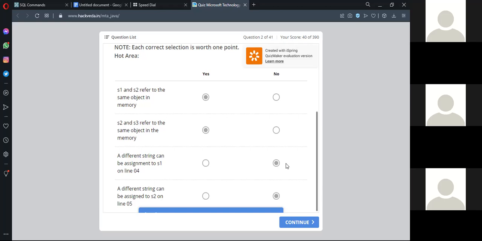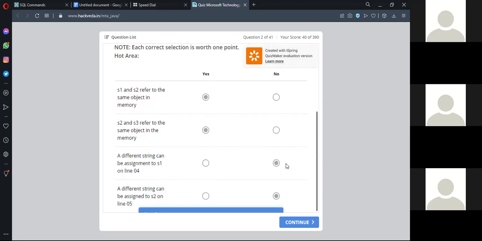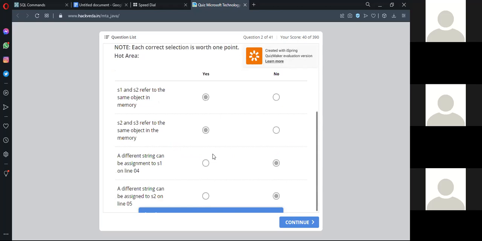Now you go up, scroll up. Now here on line 4, you don't have anything, right? Then to whom will you assign? So obviously it is incorrect. So you have selected no there. Did you select this, or was it coming prior to these options? I have selected. Okay. Different string can be assigned to s2 on line 5. So line 5, do you find anything there? No, right? So that's the reason we have selected no, because we don't have that data there. It was just to make you a little confused. That's why they have added it like this.